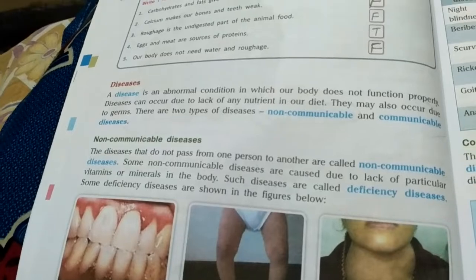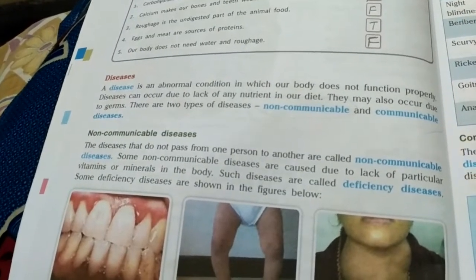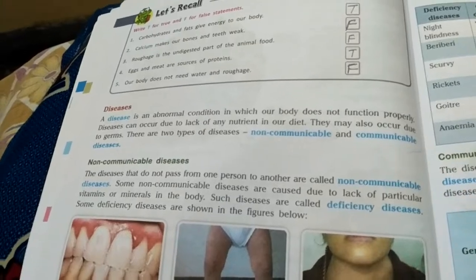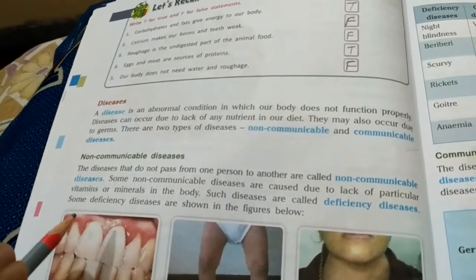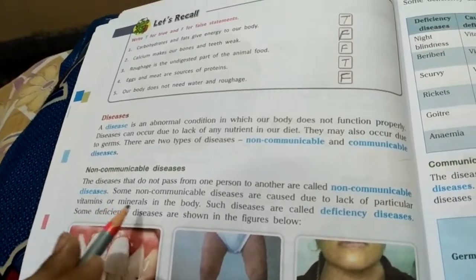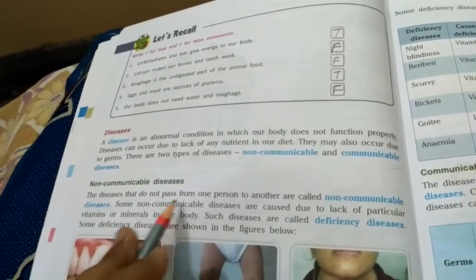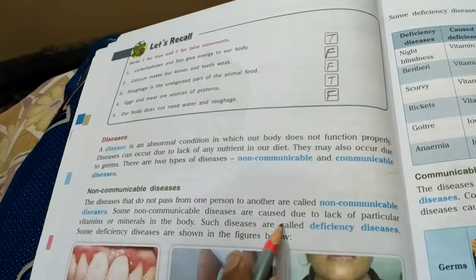Okay, so that's the thing which is written over here, that the diseases that do not spread from one person to another person come in the category of non-communicable diseases. Now, what are the causes of these non-communicable diseases? That also we have to know, why these non-communicable diseases occur.